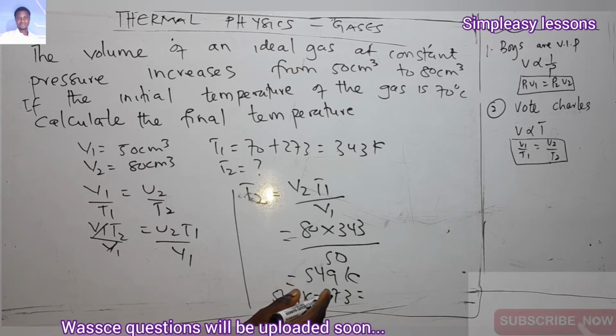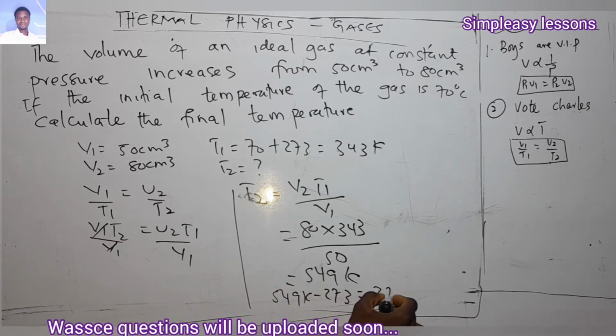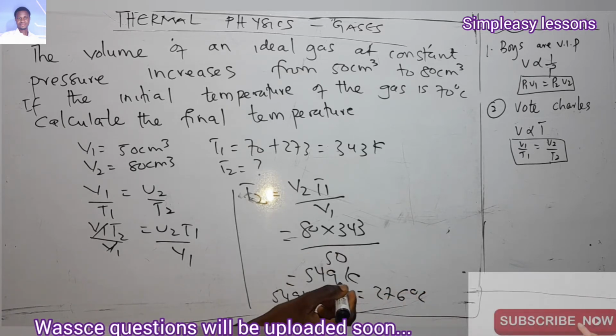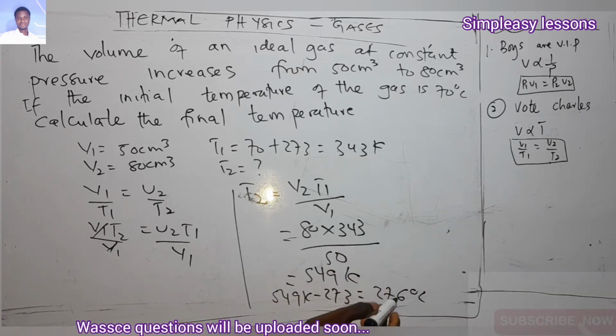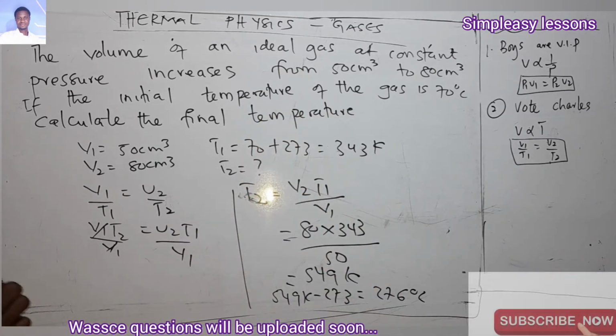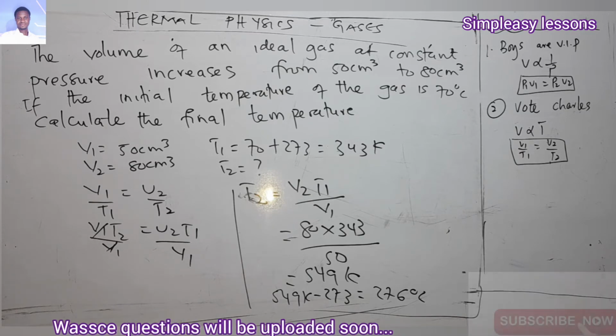Because you have 549 here, right? So if you subtract 273 from it, you are going to get 276 degrees Celsius. So you see that 549 Kelvin or 276 degrees Celsius. But because the initial one was in degrees Celsius, we can still put our answer in degrees Celsius. So that's all about Charles' law.